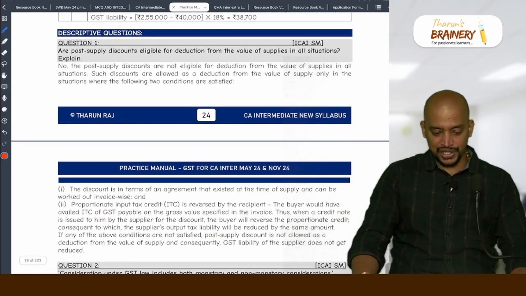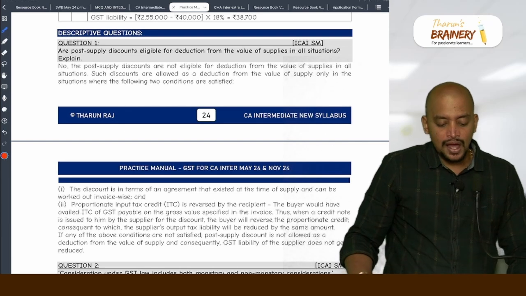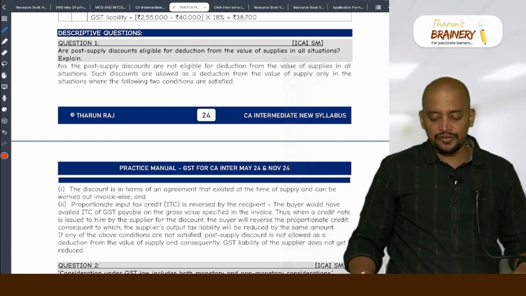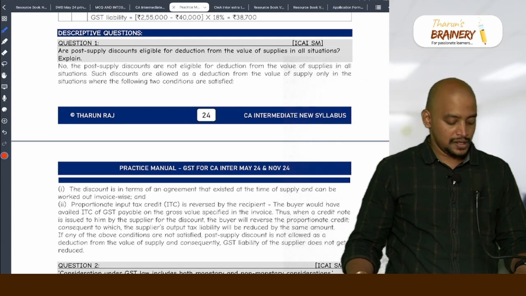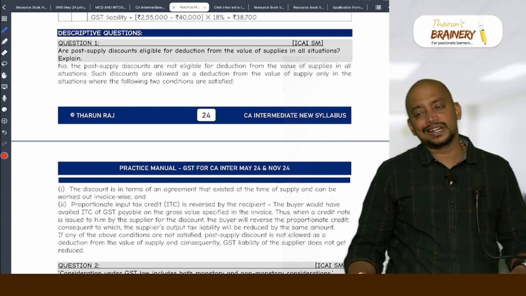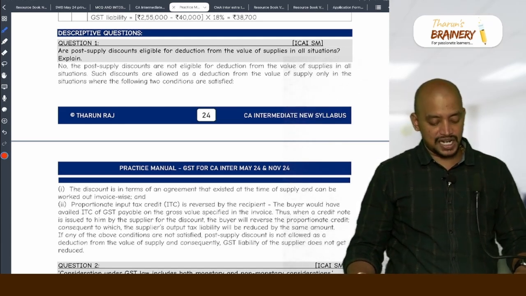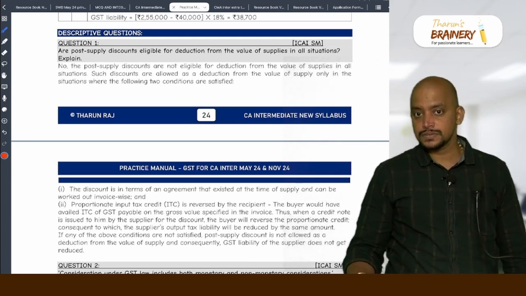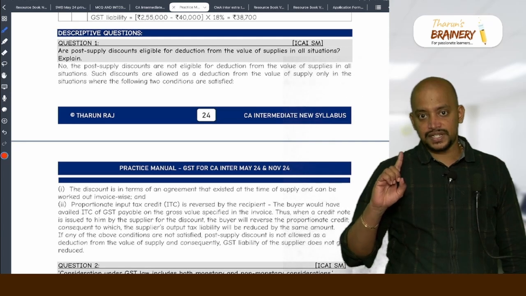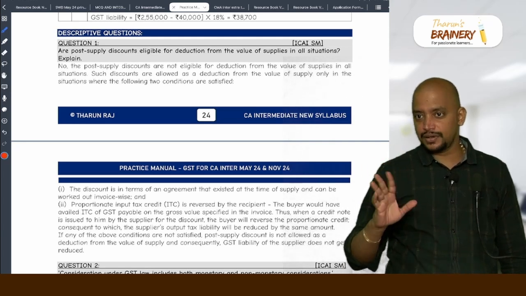Next, descriptive questions. See the first one. Are post supply discounts eligible for reduction from the value of supply in all situations? No. Post supply discount is allowed as deduction provided three conditions are satisfied. What are they? First, it should be a post supply discount.